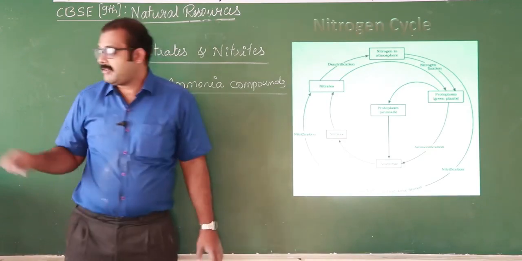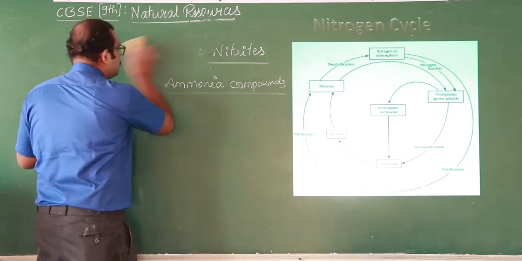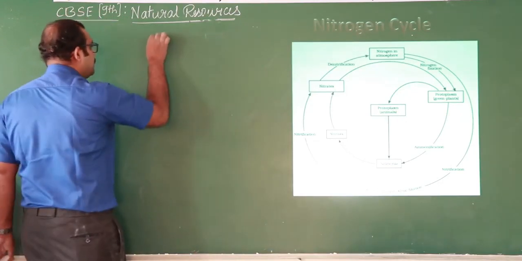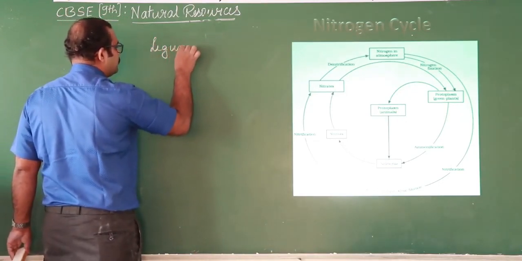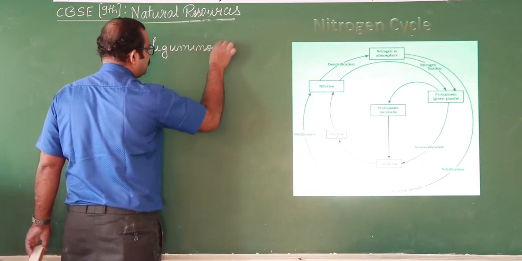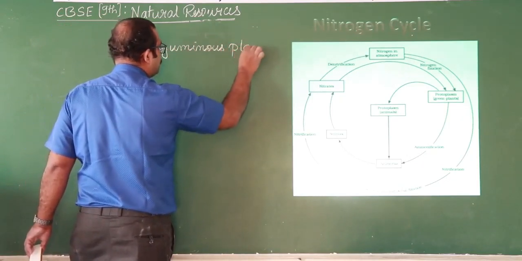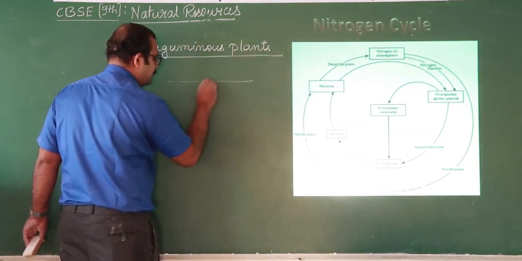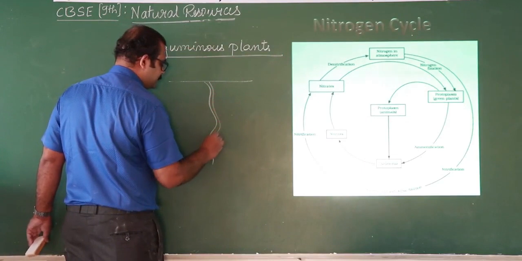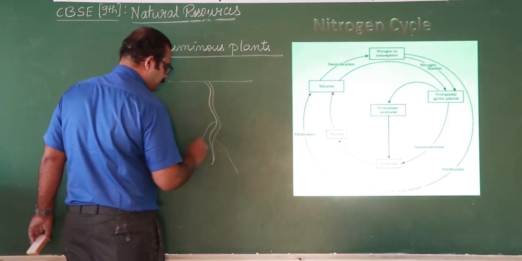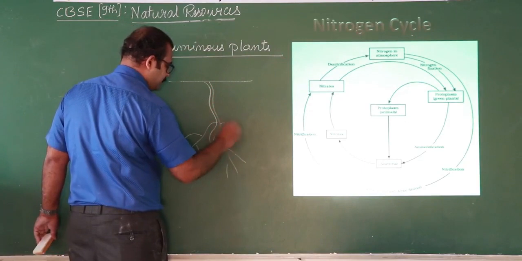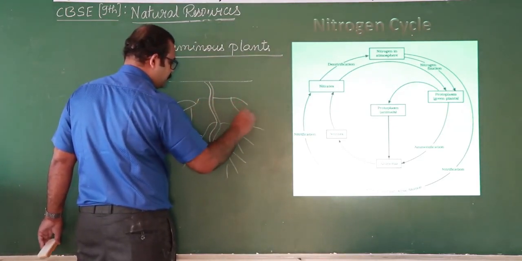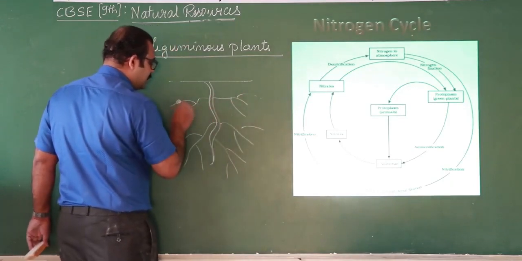But some plants have the ability to absorb nitrogen from the atmosphere. These plants are called leguminous plants. In these plants, the roots contain some root nodules.